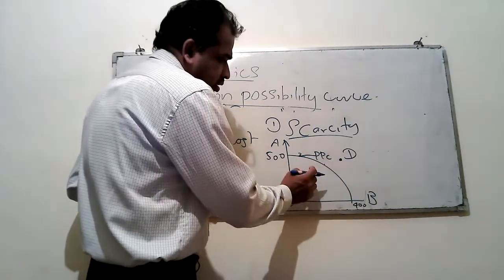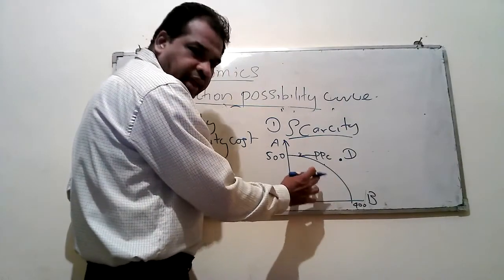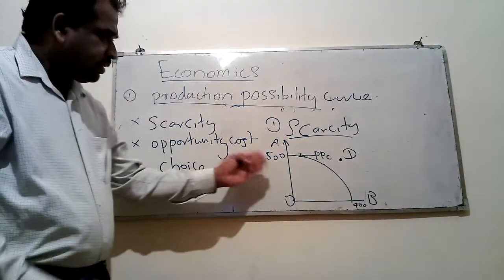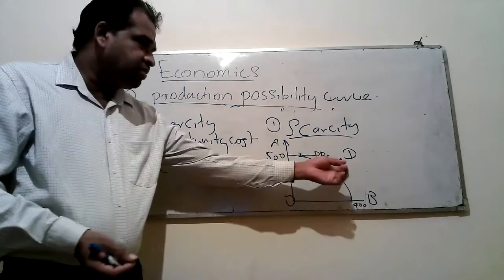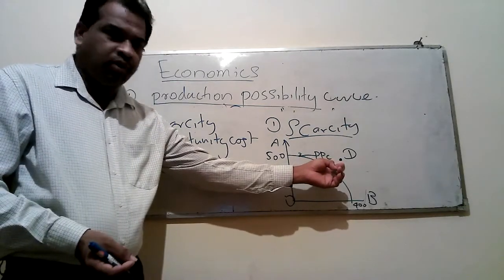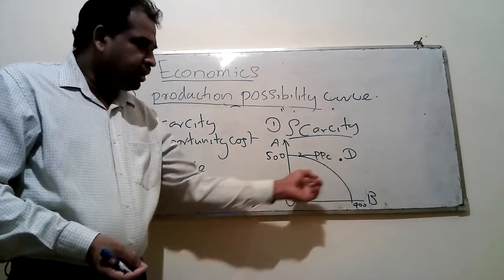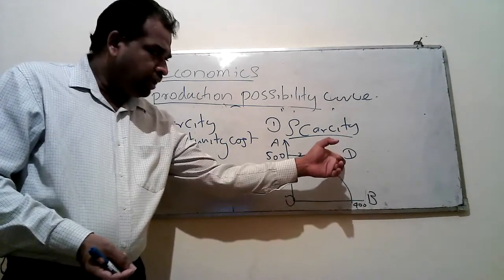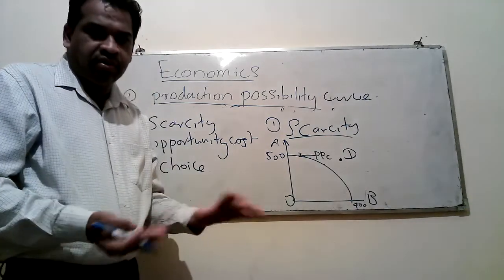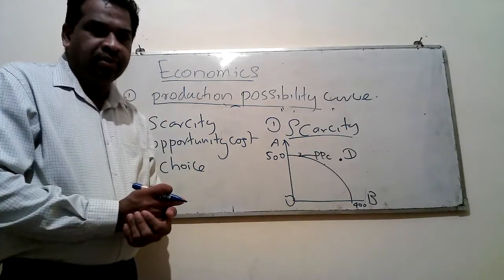Therefore, this is the diagram which you can use to explain the concept of scarcity. At the moment, you can't achieve this. This is scarcity because this is our target, but at the moment we are on the curve. We can't achieve this target because our resources are limited.